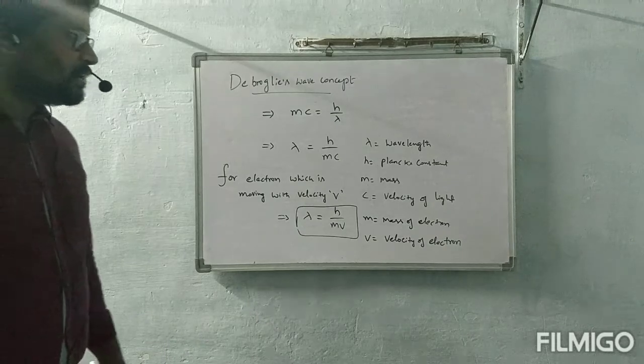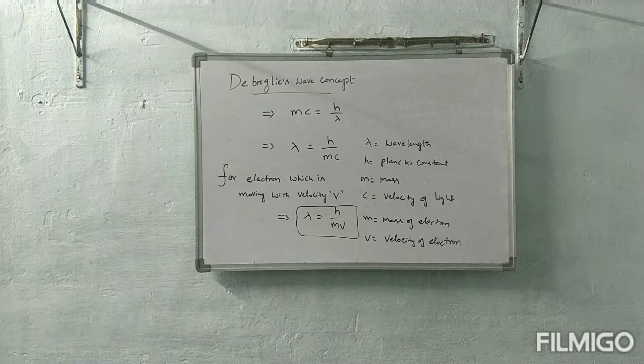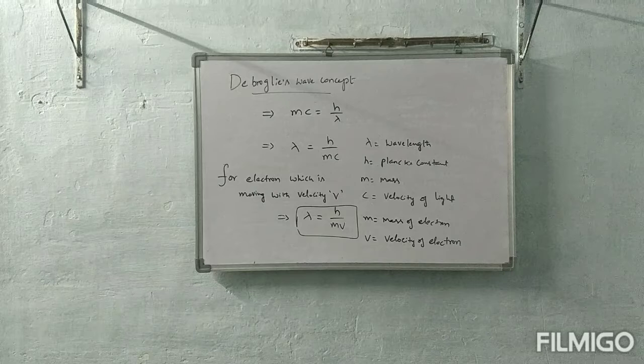See carefully, all of you. mc is equal to h by lambda. This implies lambda is equal to h by mc.